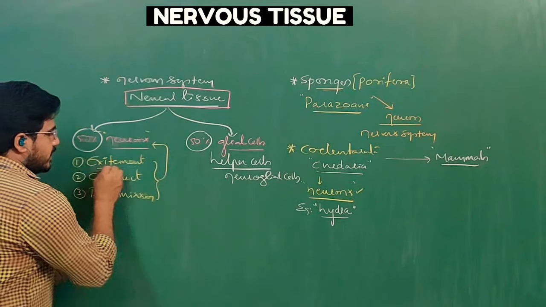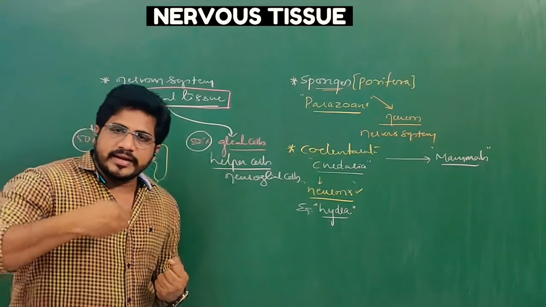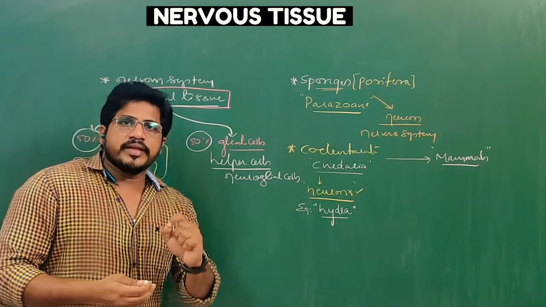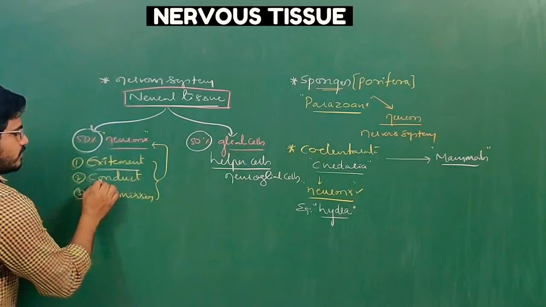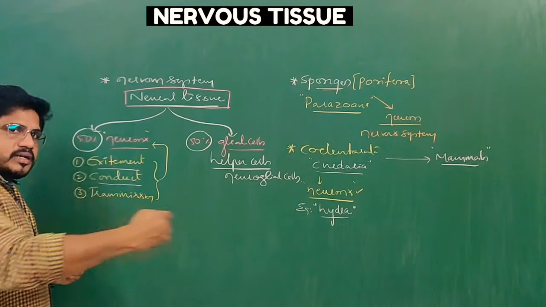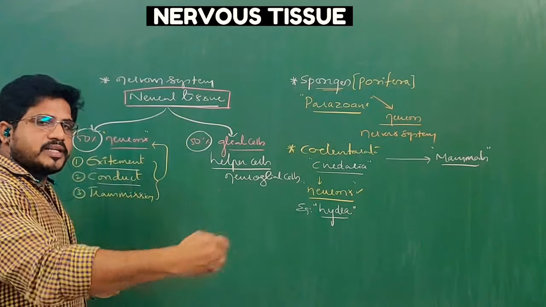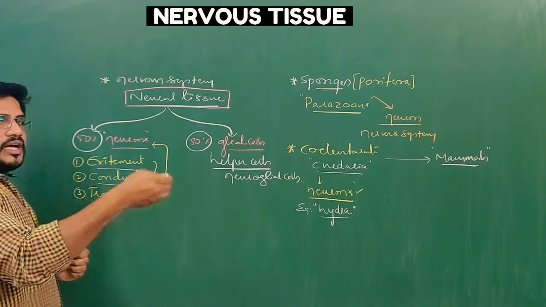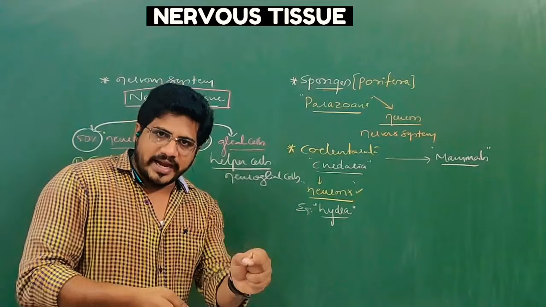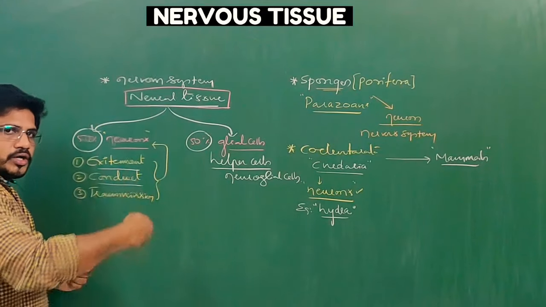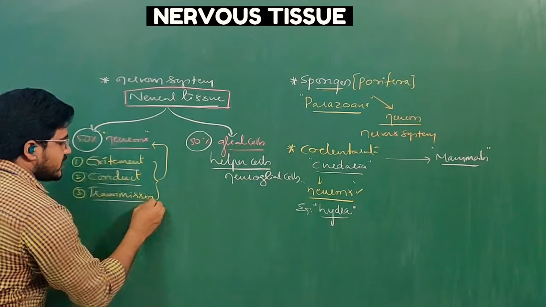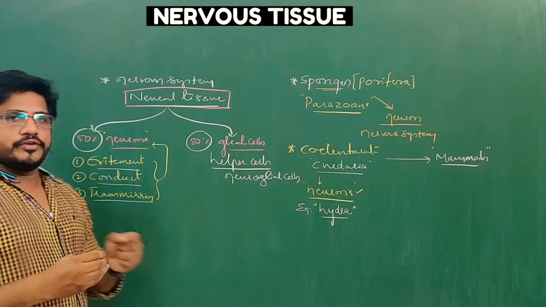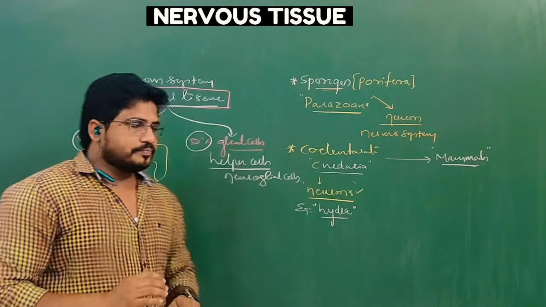Except these three, a neuron doesn't have any other function. Remember the functions of a neuron. Number one is excitement. It has to receive the impulse and generate the impulse by some potential. Then the generated impulse has to be conducted along the neuron by a part called the axon. Once the impulses reach the terminals, the ends, they have to be transferred from one neuron to another neuron. That process is called transmission. It happens at the junction of neurons called the synapse, right?